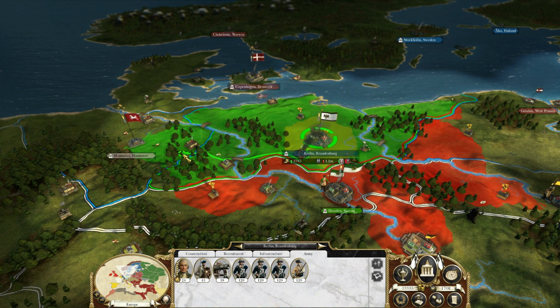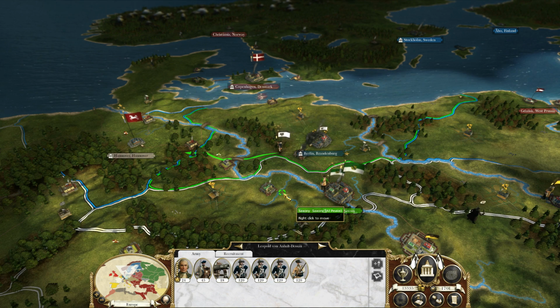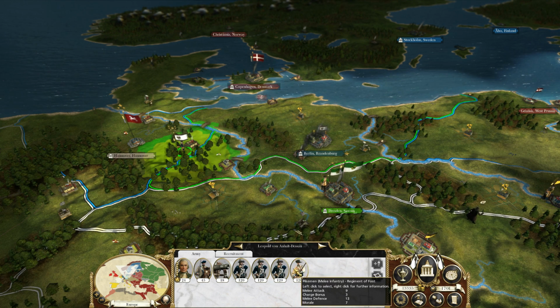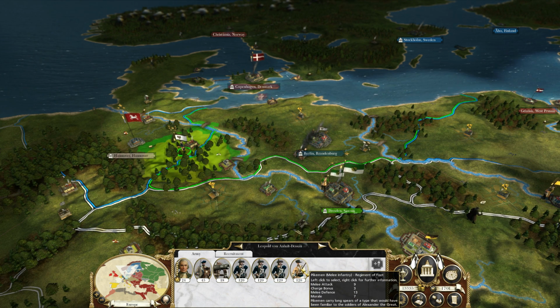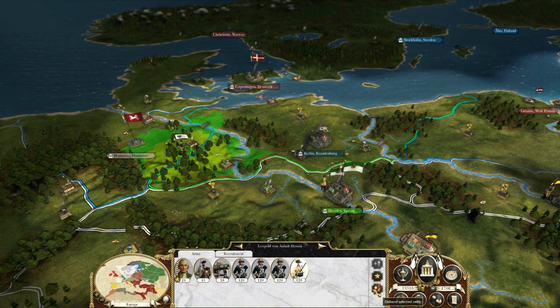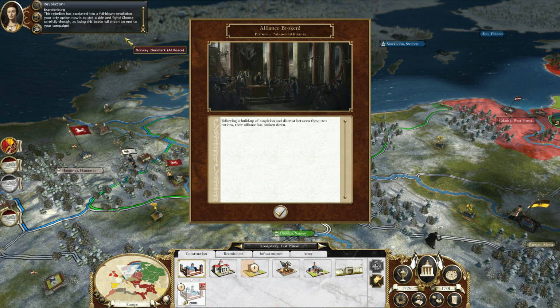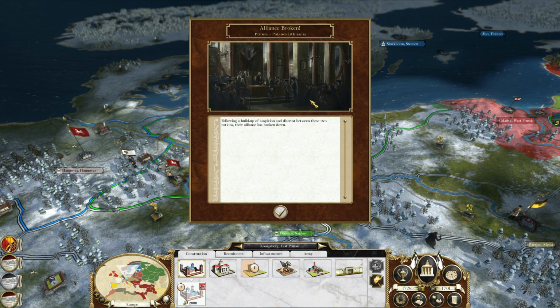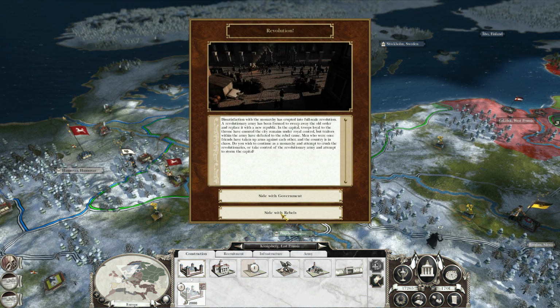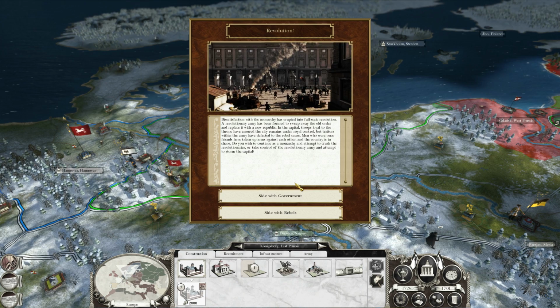Alright, so we're going to take our army and move it over to Hanover, so we can get them out of the way. That way we won't be facing that army. I'm going to get rid of this guy too. Lone revolution. Alright. Your only option. So, it has worked. We have a revolution.